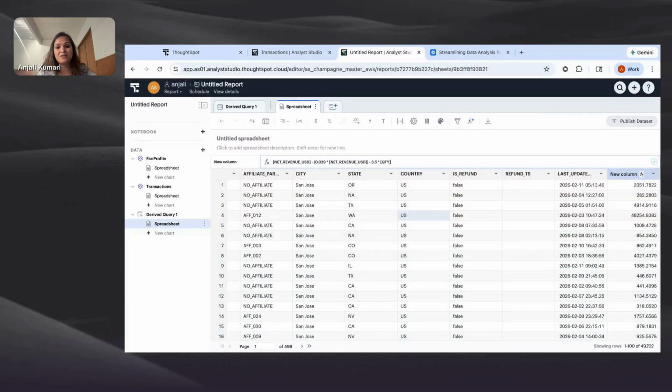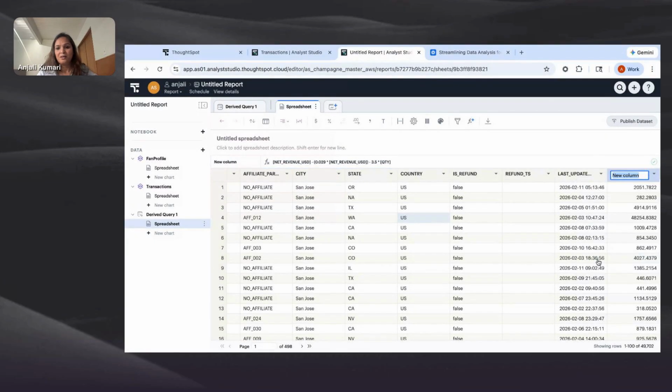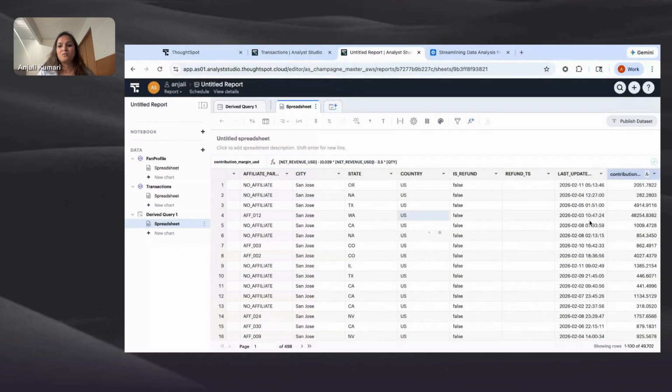And this is a familiar interface for me as an analyst because I live my day on spreadsheets. So this is nice. I'm going to give this a meaningful name here. All right, so I give this contribution margin in USD and my data is now ready. So what I've done so far is combine data from two different sources, did some transformation, and used a spreadsheet to do transformation as well. And now my data set is ready to be published to my CFO.